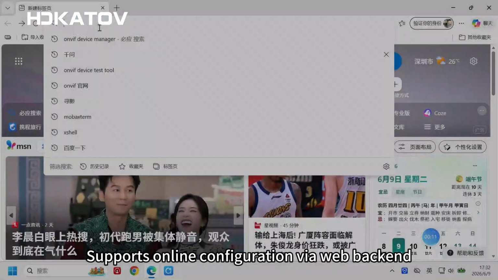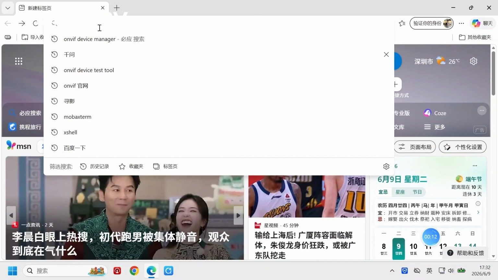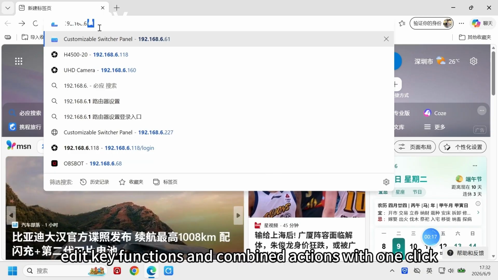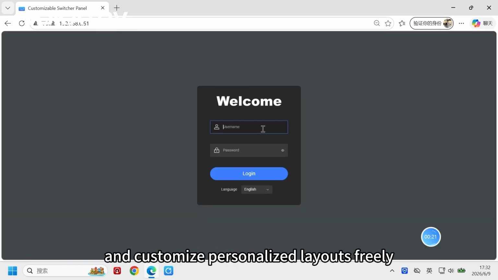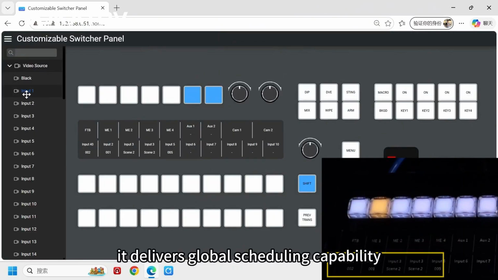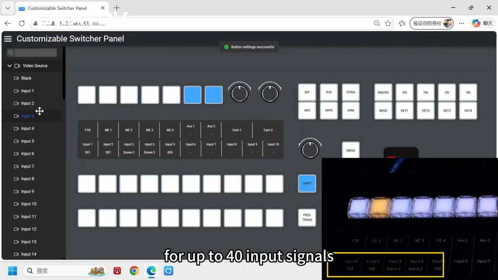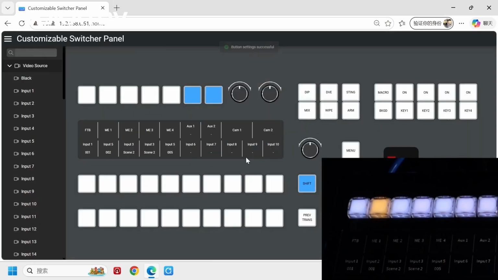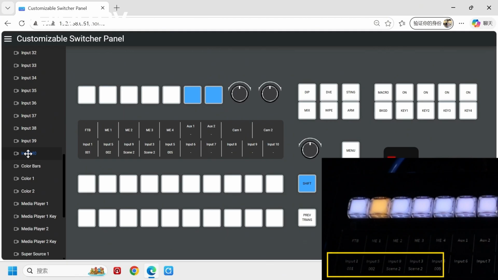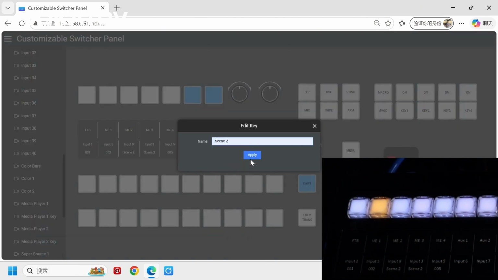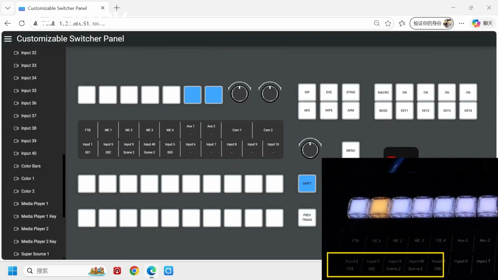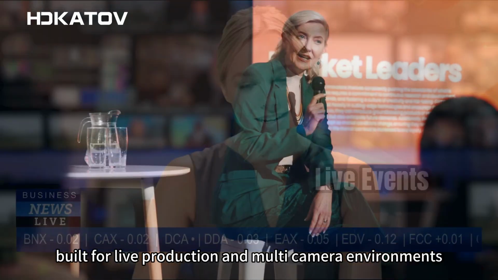Supports online configuration via web backend. Edit key functions and combined actions with one click, and customize personalized layouts freely. It delivers global scheduling capability for up to 40 input signals. Built for live production and multi-camera environments.